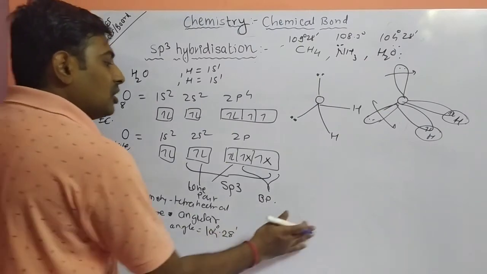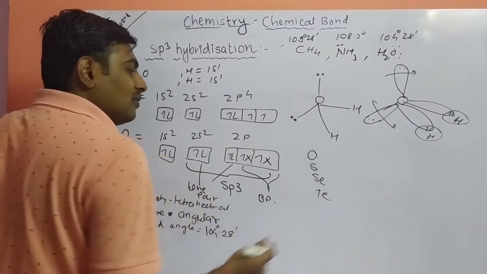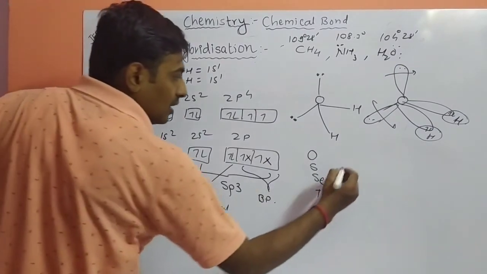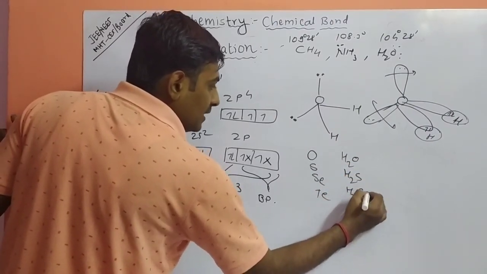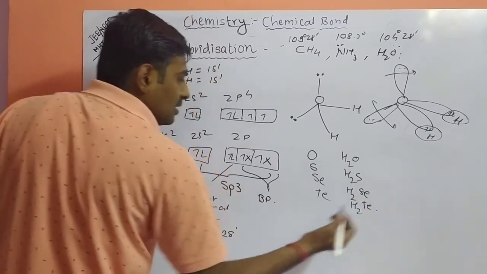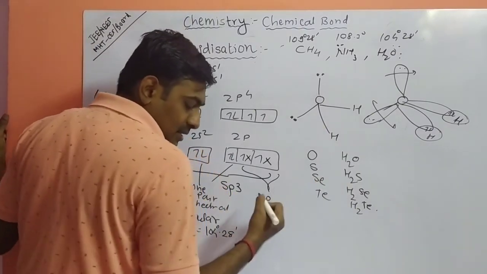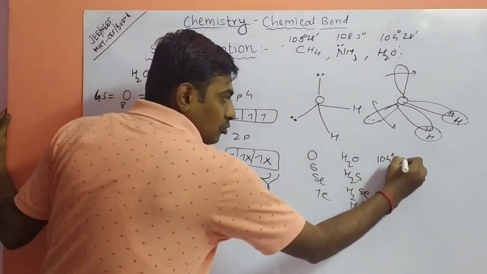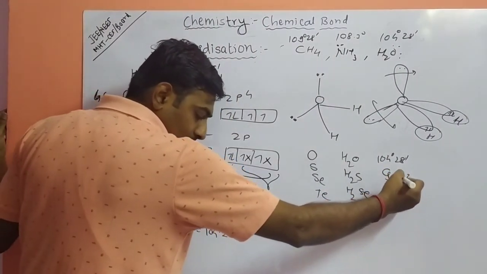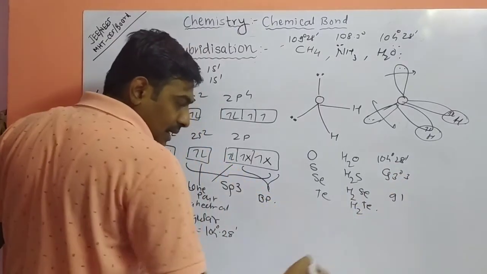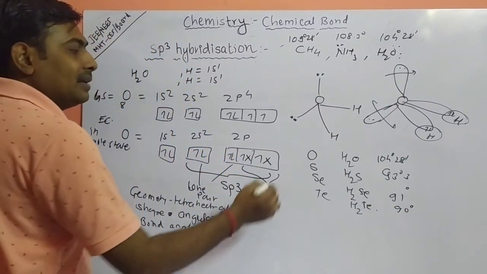So again, the oxygen family in the periodic table contains oxygen, sulfur, selenium, tellurium. These form hydrides: water H2O, sulfur H2S, selenium H2Se, tellurium H2Te. So these are the different hydrides of the oxygen family. The bond angles again change: 104 degrees 28 minutes, the second bond angle is 93.3, the third bond angle is 91, and the fourth bond angle is 90 degrees.